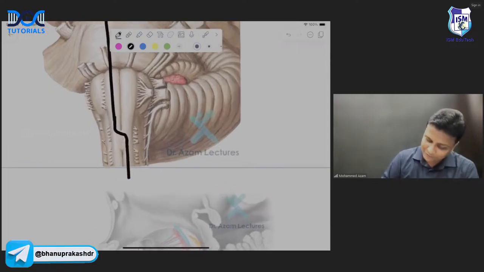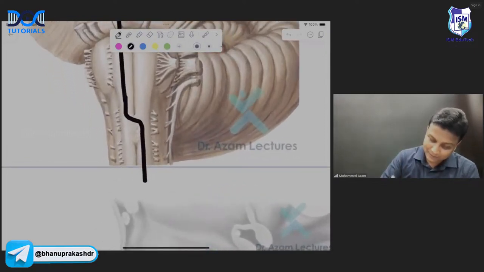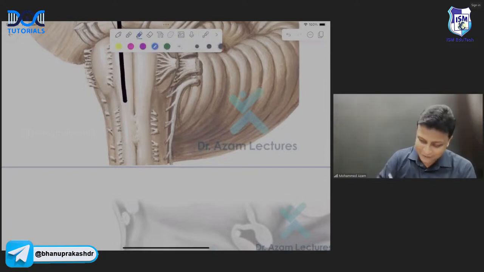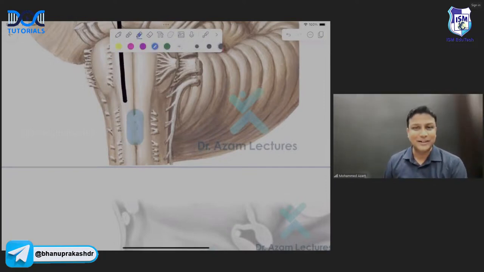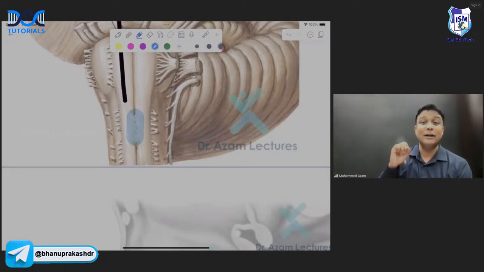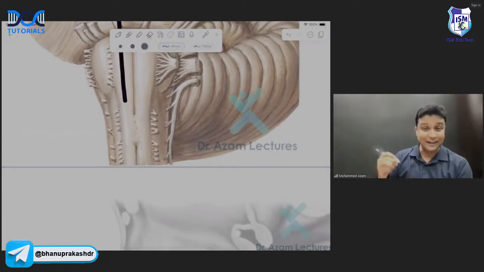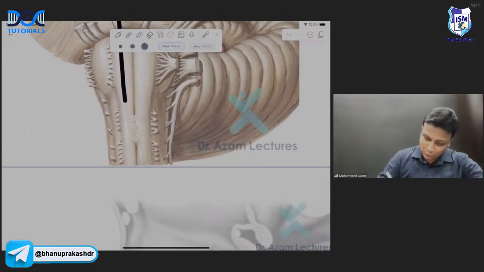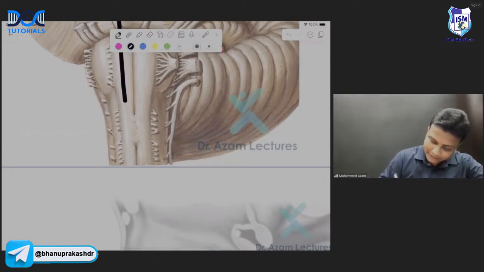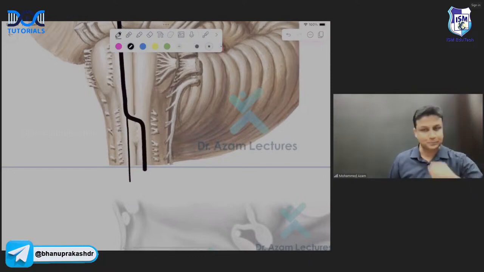Wow. Have you ever observed this diagram very closely? 1 second, I'll remove this. Have you ever observed this diagram very closely? Can you see this crossing here? आपने कभी देखा है वो crossing है वहां पर? That is nothing but pyramidal decussation. पता नहीं आपने कभी observe किया है कि नहीं? तो in the pyramidal tract, 85 to 90% of the fibers are crossing on the other side and going from here. And the remaining 10 to 15% of the fibers will remain on the same side.